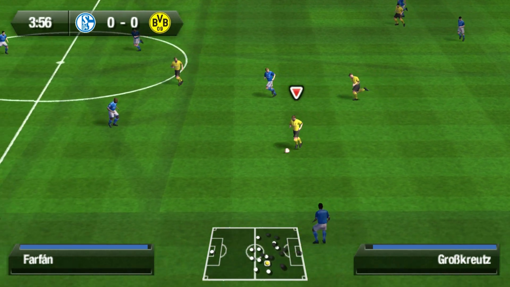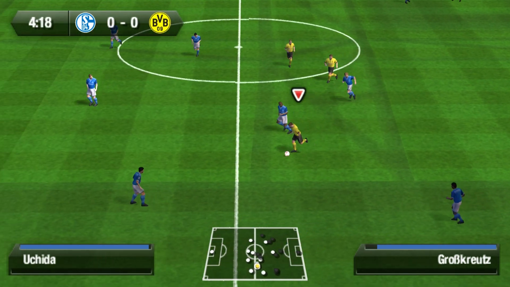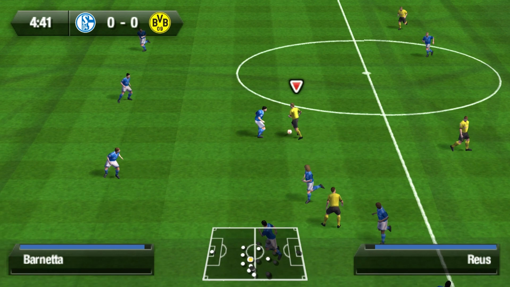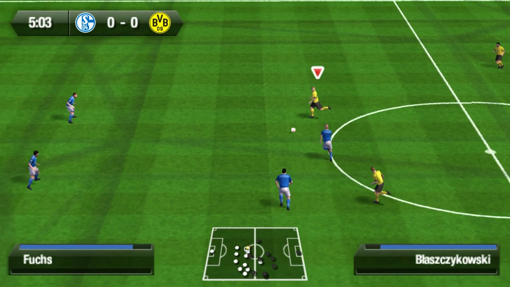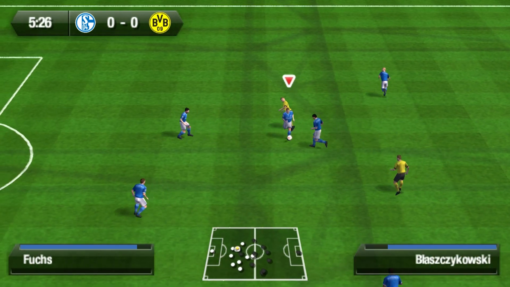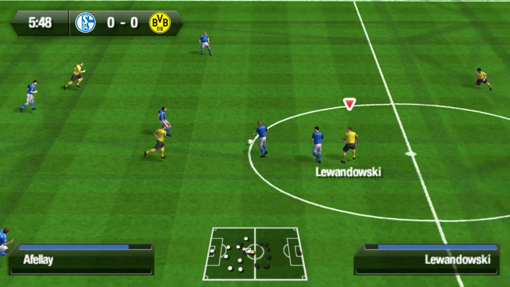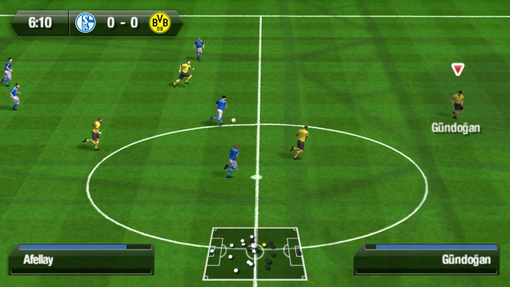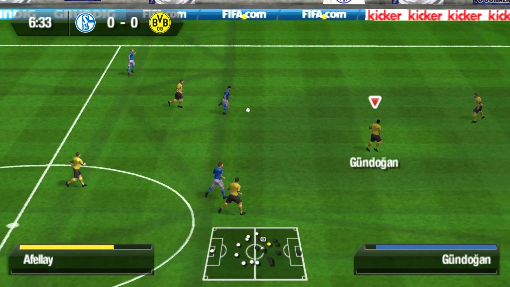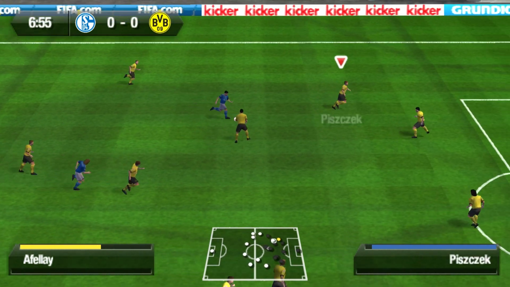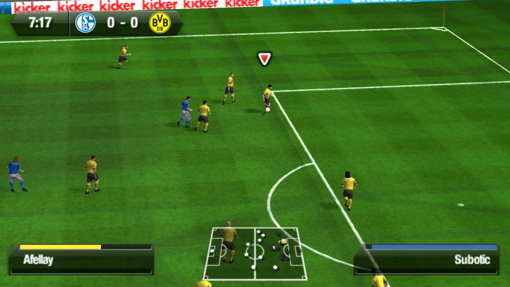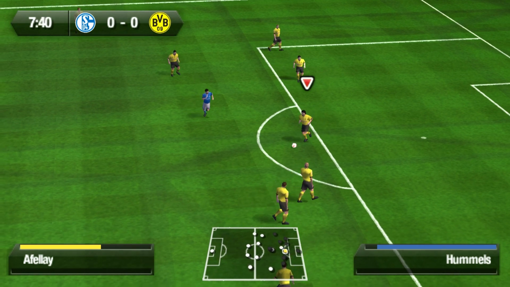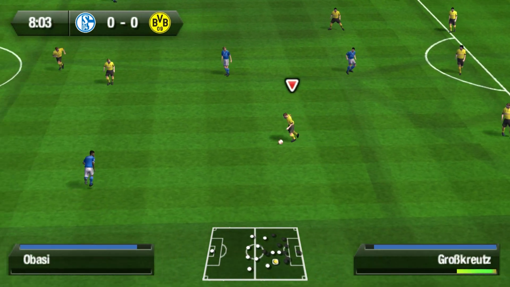Robert Lewandowski to Kevin Crosskreutz. Crosskreutz driving forward on left. Pass to Marco Reus. Reus to Jakub Blaszczykowski, but Schalke retain possession. Pass to Afellay. Afellay driving forward a bit for Schalke, but Borussia Dortmund retain possession. Subotic then to Hummels. Mats Hummels with a pass to Kevin Crosskreutz.